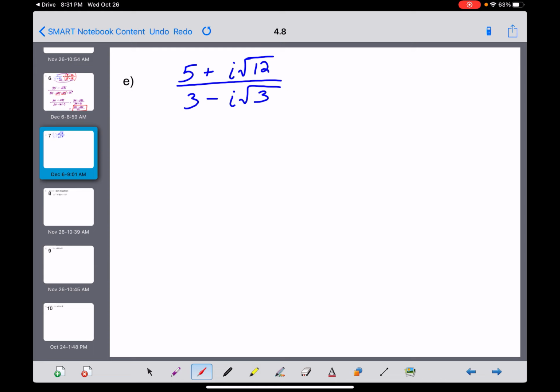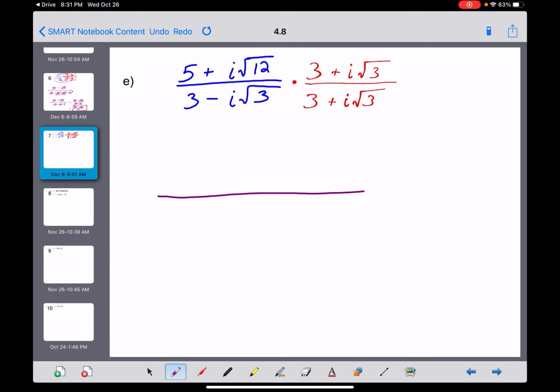Now, same basic process, guys. We're going to multiply both the top and the bottom by the conjugate of your denominator. So here we go. The denominator was 3 minus i root 3. Its conjugate is going to be 3 plus i root 3. And you do the exact same thing on the top that you did on the bottom. They both get multiplied by 3 plus i root 3. Okay, so where does that get us?